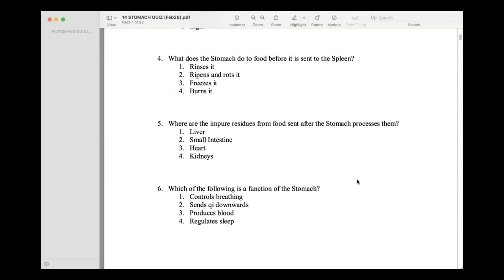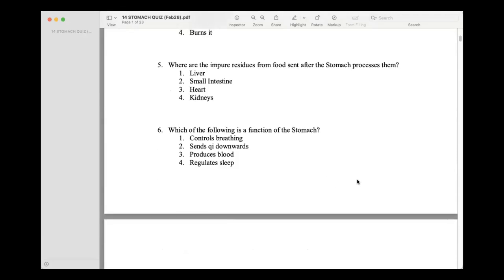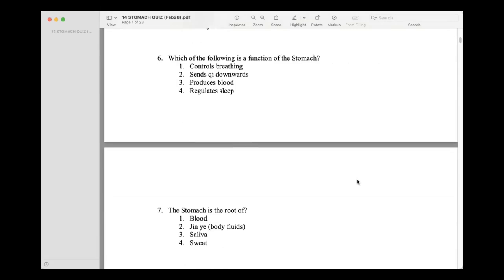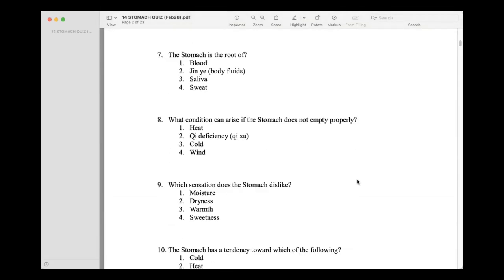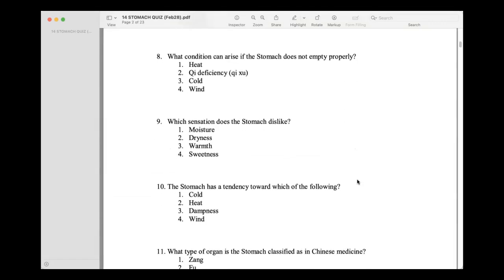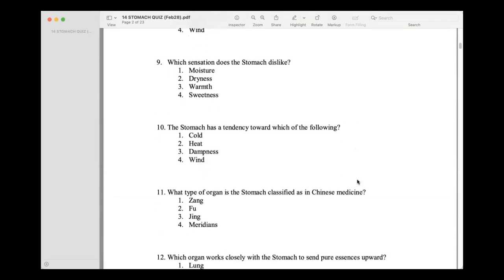What does the stomach do to food before it is sent to the spleen? Ripens and rots it. Where are the impure residues from food sent after the stomach processes them? Small intestine. Which of the following is a function of the stomach? Sends chi downwards. The stomach is the root of Jin yi. What condition can arise if the stomach does not empty properly? Chi deficiency.